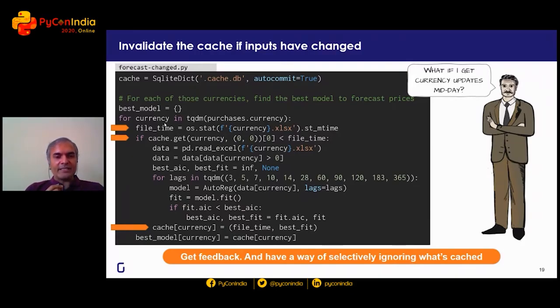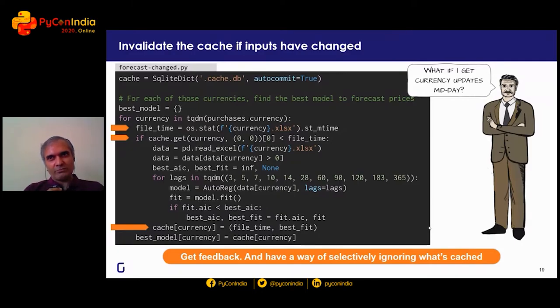But secondly, and I think this is perhaps a more important one, there's no way I would have known this to be a scenario. Meaning, I had no way of anticipating that we may get new and better currency data midway, unless, in this particular case, that's what Gopi told me. He said, Anand, look, we get currency updates midday. There are corrections that happen in the market, and there are human errors, there are data errors. So in the morning, the file that you get may be accurate 80% of the time, but the remaining 20% of the time, we want to make this update. And that only comes through feedback from people who know the domain.